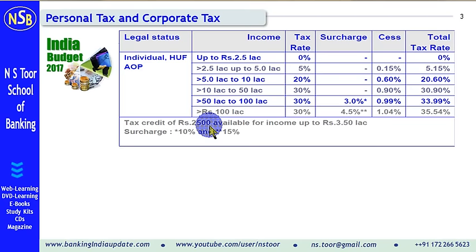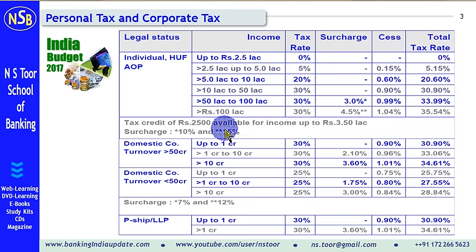Now let us see the position of corporate tax. So in case of domestic companies where turnover is more than 50 crore and here it is where turnover is less than 50 crore. So first, where turnover is more than 50 crore per annum. Up to 1 crore, the tax rate is 30%. They are not supposed to pay any surcharge, but education cess is 0.90, that is 3%. So they will be required to pay total tax at 30.90%.